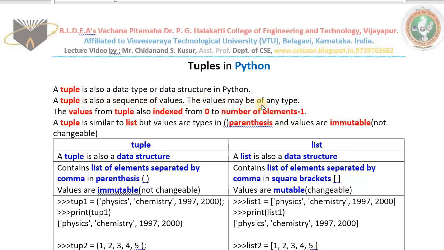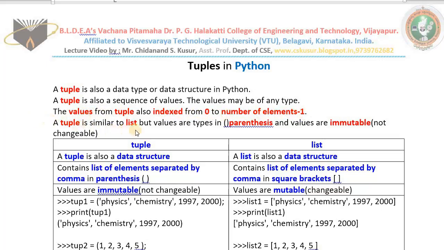The values may be of any type, similar type or dissimilar type. The values from tuple also indexed from 0 only, as we use the index values while working with the values from the list. Similarly, you can access the contents of tuple also by using the index values. Once again, the index starts from 0 and ends with number of elements minus 1.